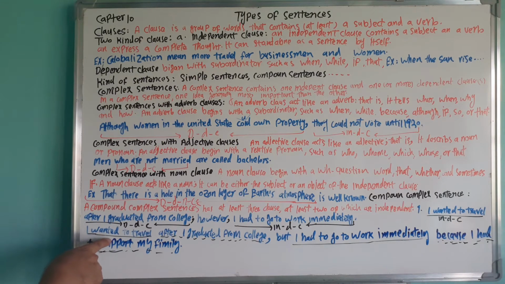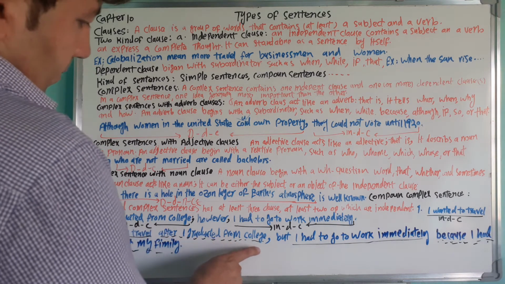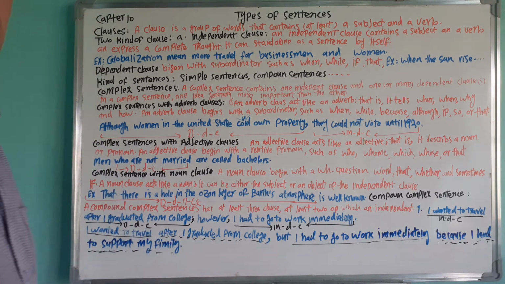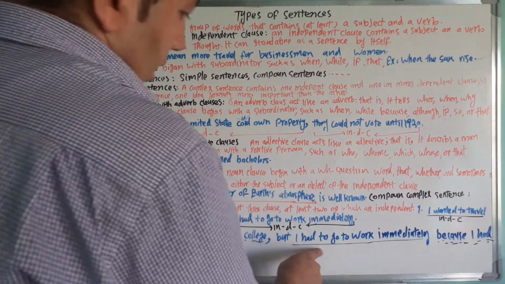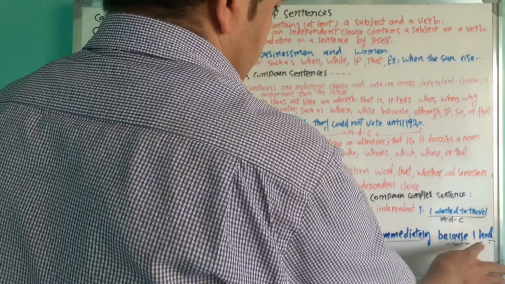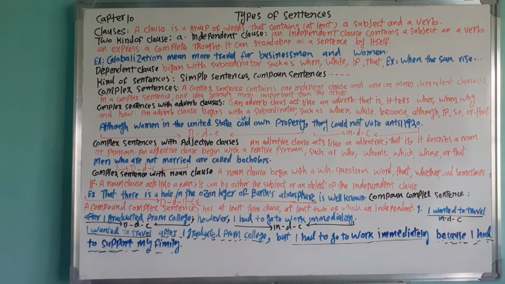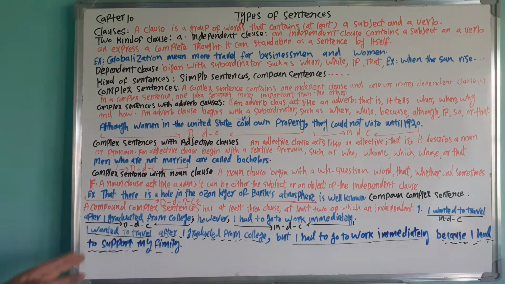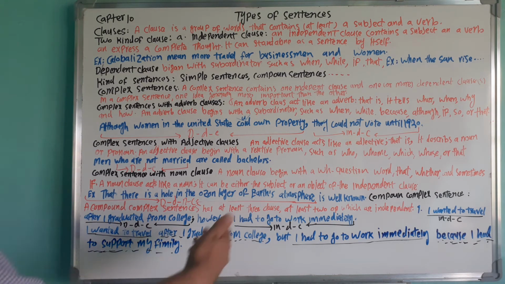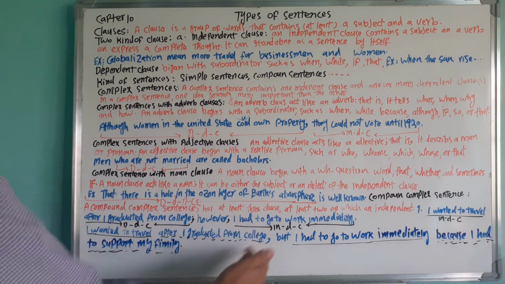The other example: I wanted to travel. It's independent. We draw solid lines. After I graduate from college, it's dependent, so we draw a dotted line under this. But I had to go to work immediately because I had to support my family. We draw a dotted line under the dependent part. Here are two independent clauses and two dependent clauses. It's a compound-complex sentence, joined by a coordinating conjunction and a comma.